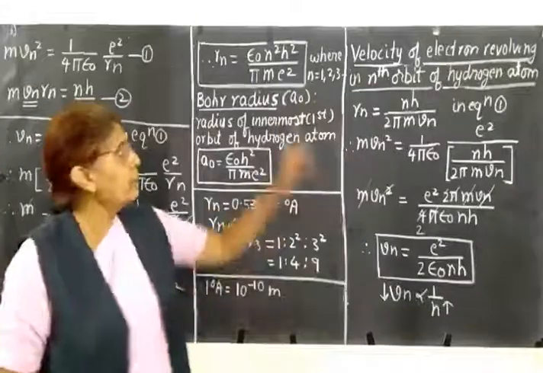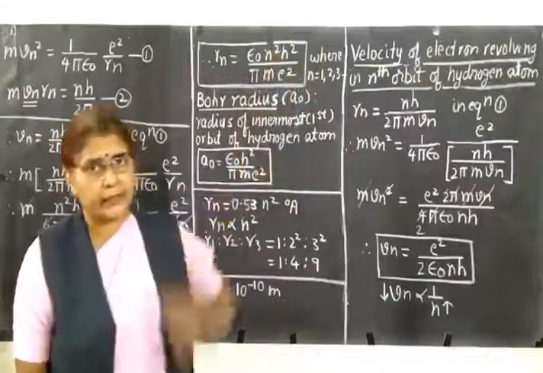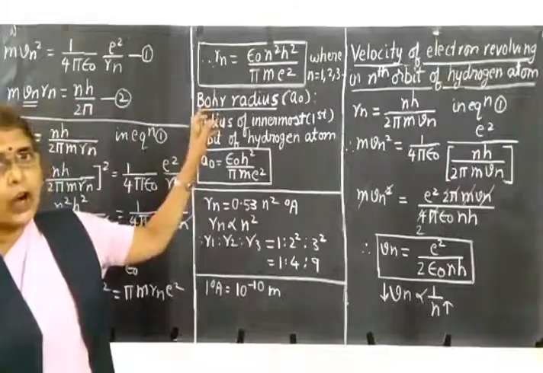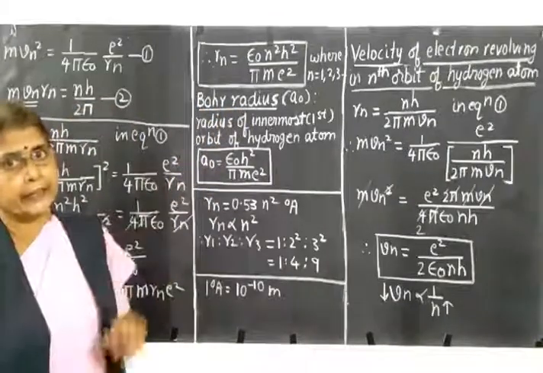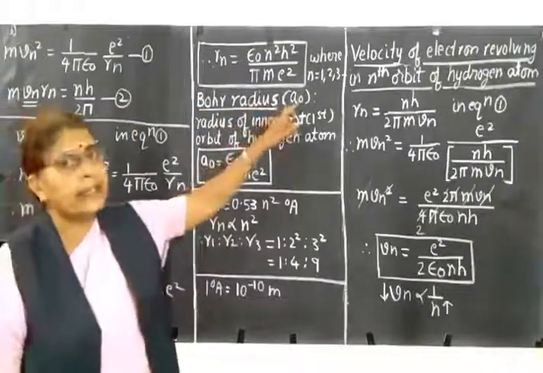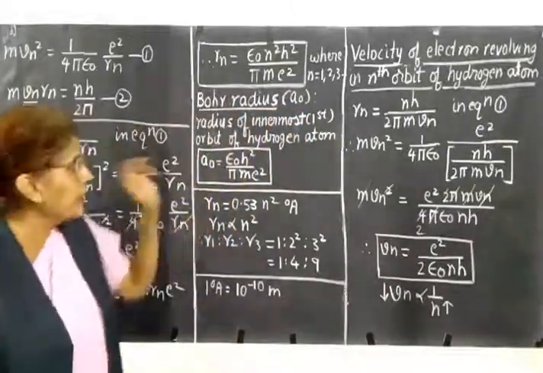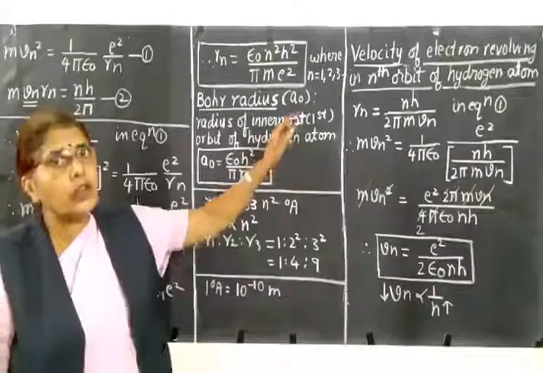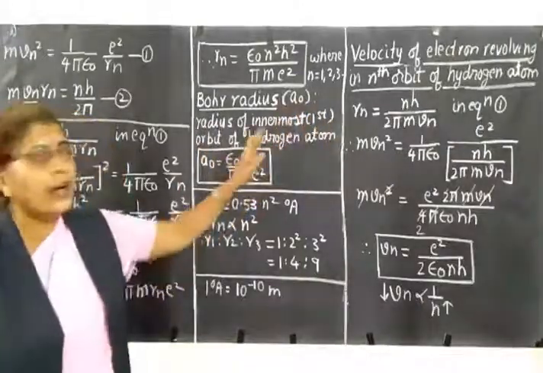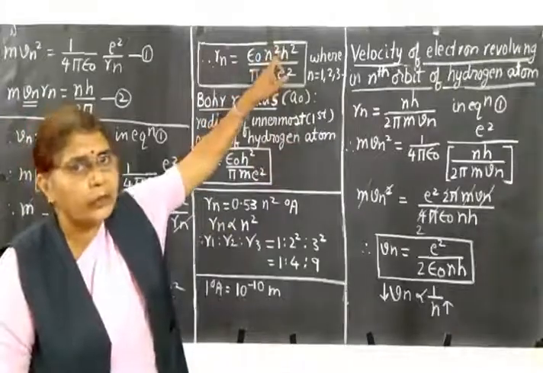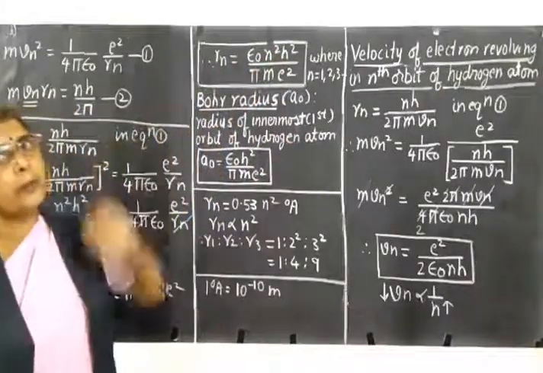That is, we shall put n equal to 1 in this equation. So this radius is called the Bohr radius and it is denoted by the letter a0. So what is Bohr radius? It is the radius of the innermost or the first orbit of hydrogen atom. So if you put n equal to 1, you will get the expression for Bohr radius.